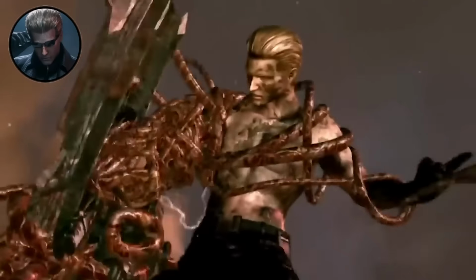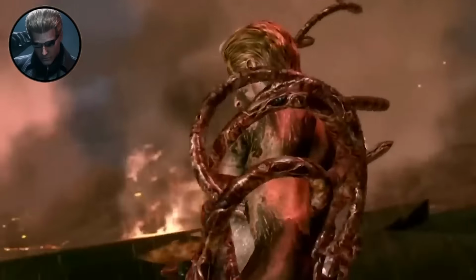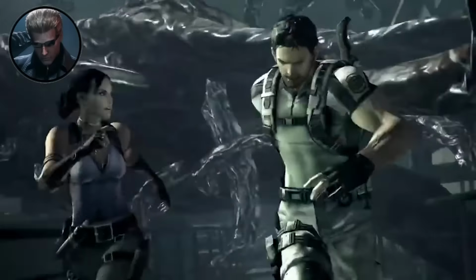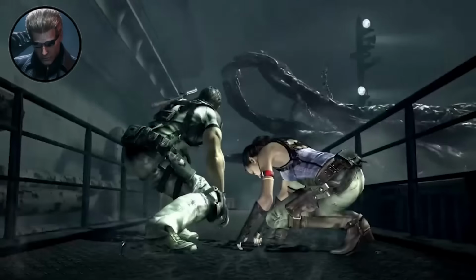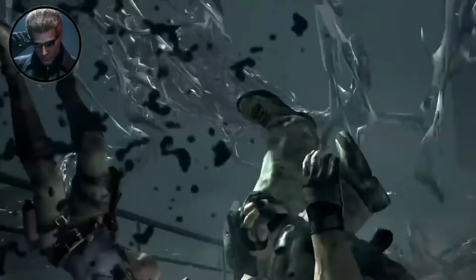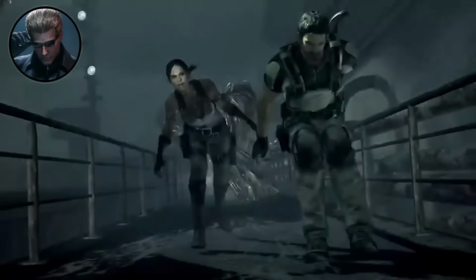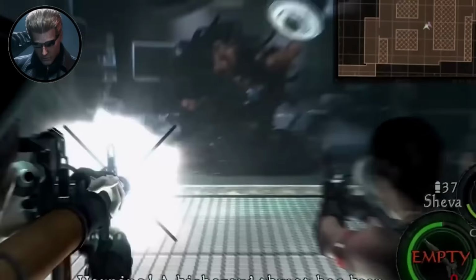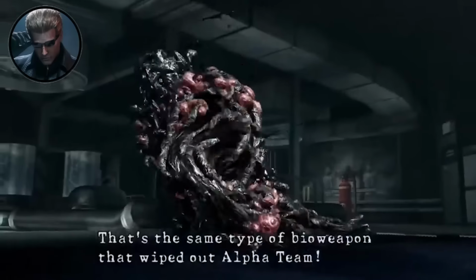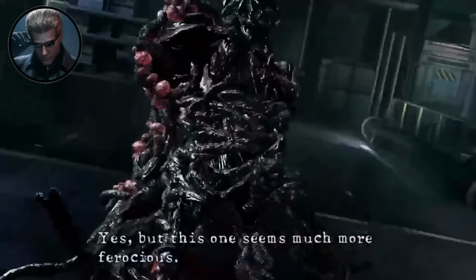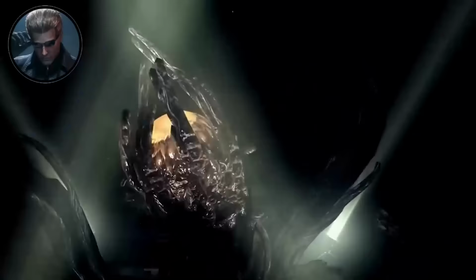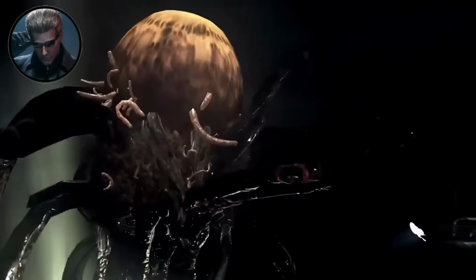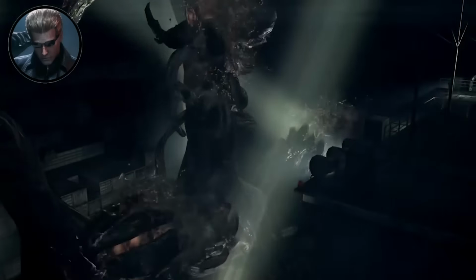But here's another point I see a lot of people get confused. The Uroboros virus was never designed to cure cancer or anything like that. Wesker engineered it specifically to use against the entire world, forcing humanity to evolve or die. His plan was to release it globally, eliminating most of the human population while elevating the survivors to a new evolutionary level that he would rule over as a godlike figure.